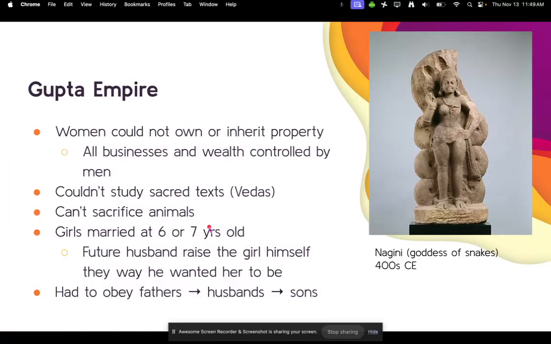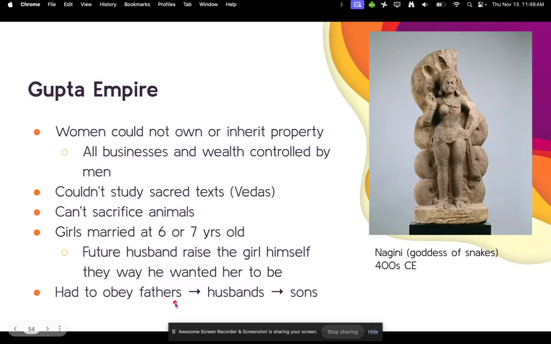Yeah, think about that for a second. 6 or 7 years old. I mean, that's like first or second grade. The reason for this is because the future husband would then raise the girls himself. So that girl would turn out to be the way that he wanted her to be.